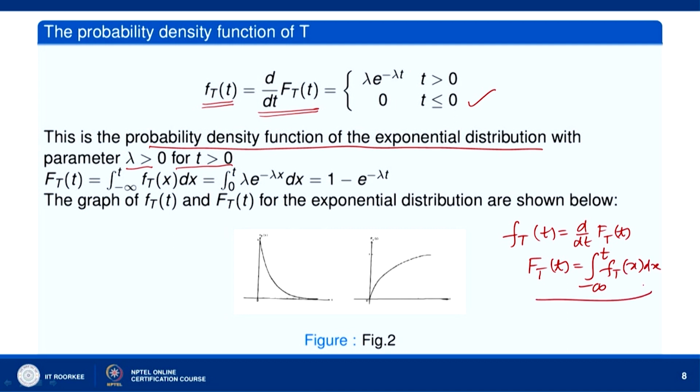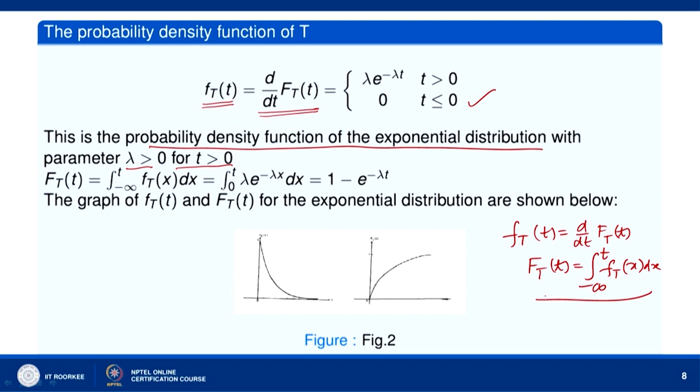So, the CDF, the cumulative distribution function of the random variable T, is given by the integral from minus infinity to t of f_T(x) dx. Here you can easily see that f_T(x) is 0 when x is less than or equal to 0.